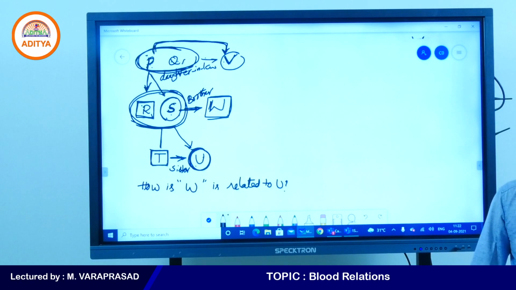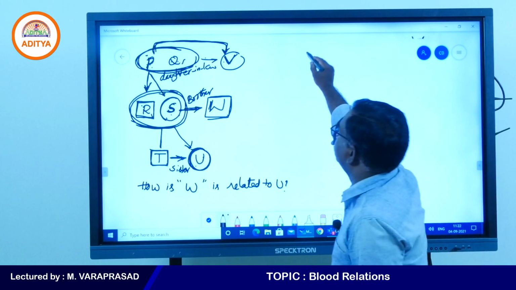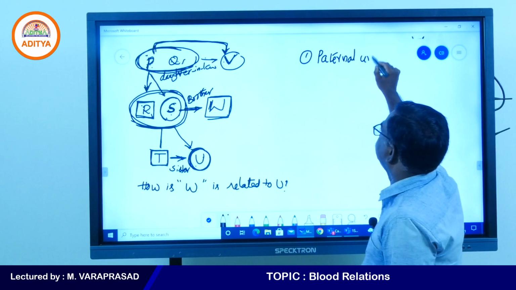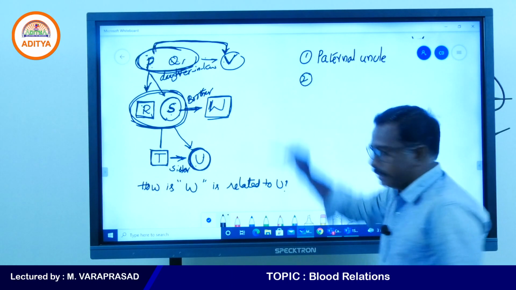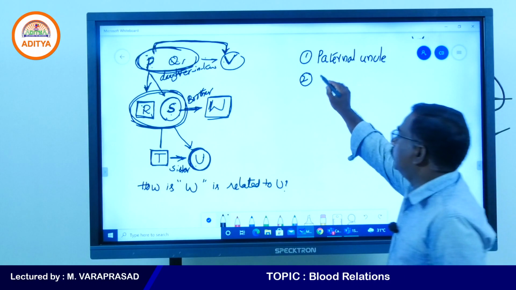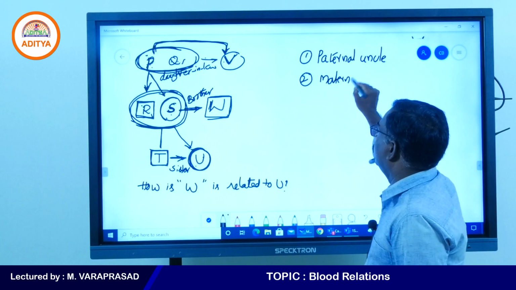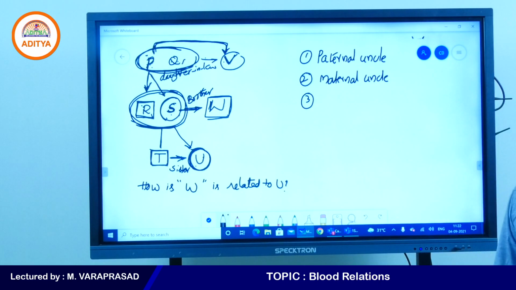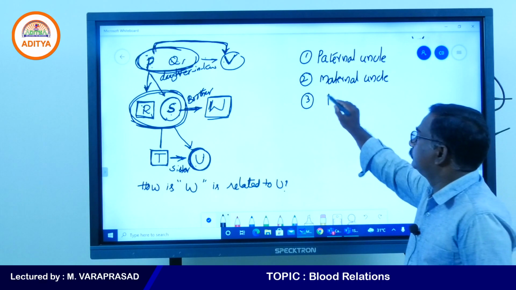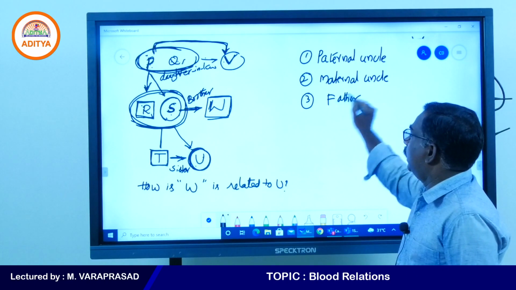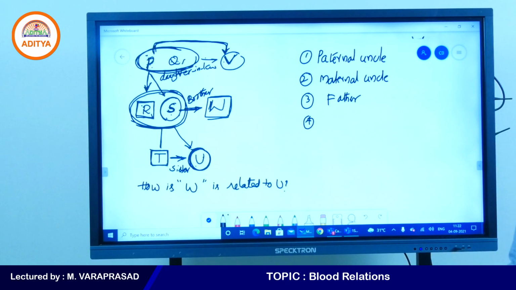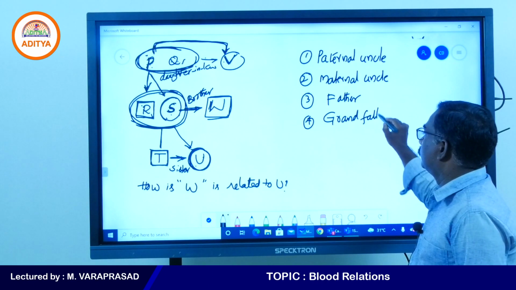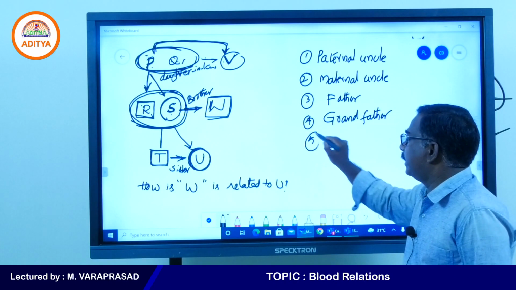The first option is paternal uncle. The second option is maternal uncle. The third option is father. The fourth option is grandfather. And the last option is cannot be determined.